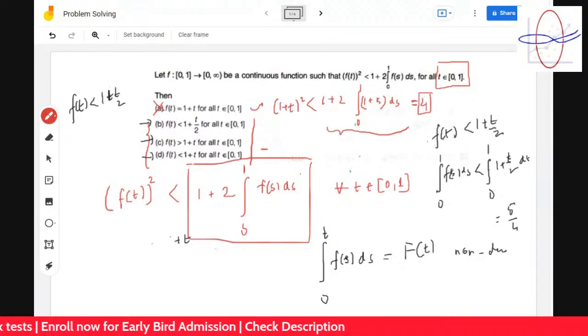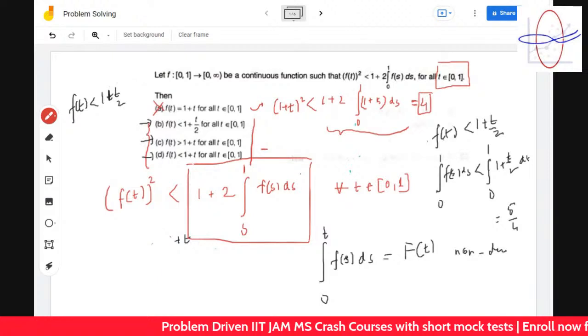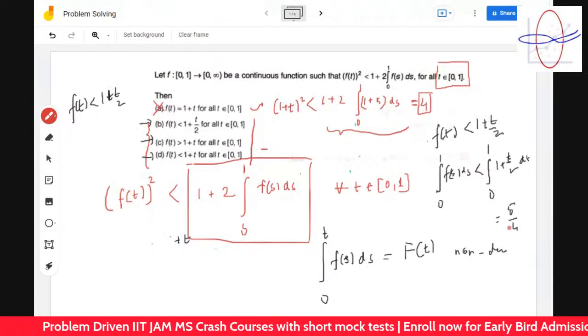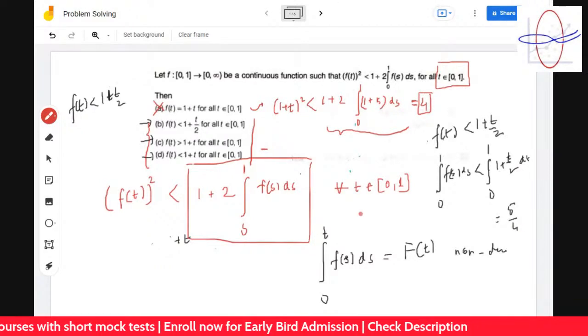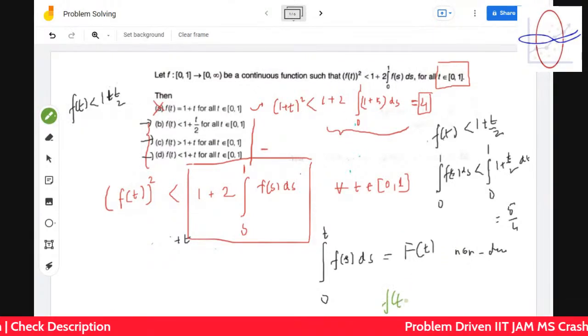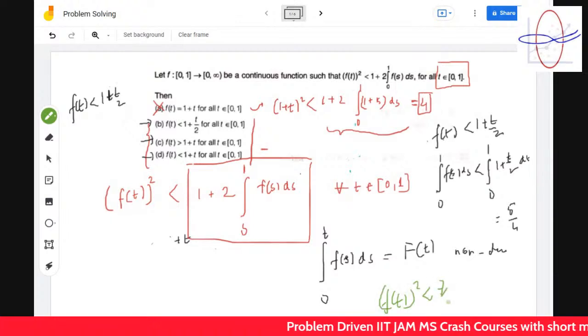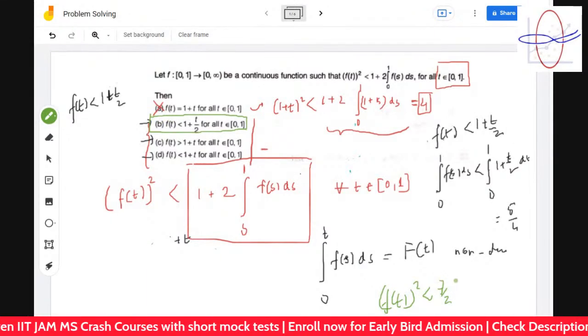But I am not understanding that part. If ft square is less than that, okay, so ft square we have got is less than 7 by 2, always in this case.